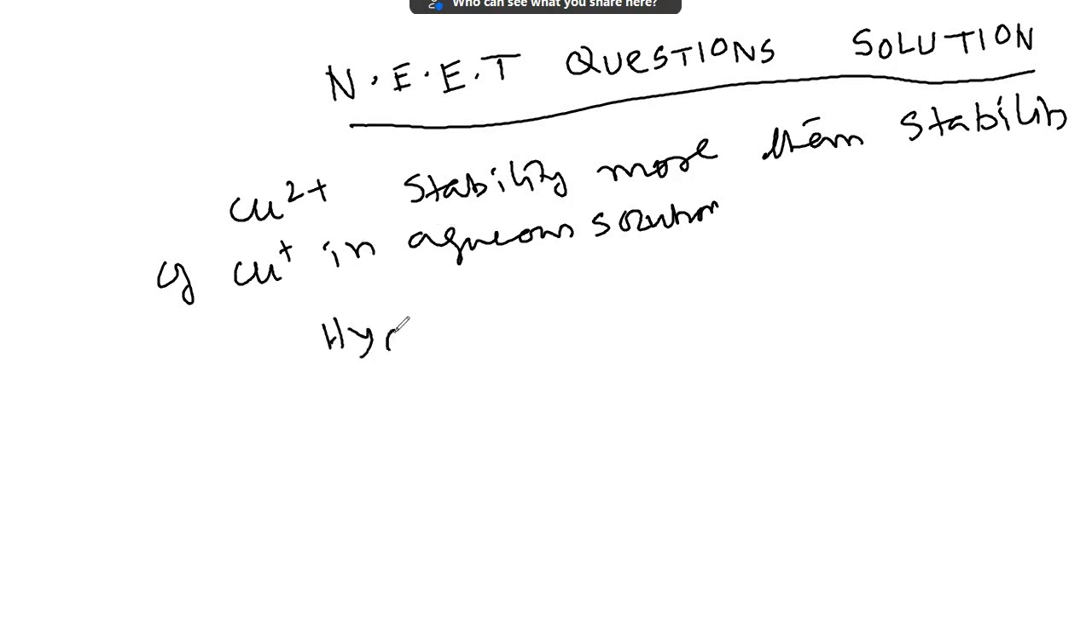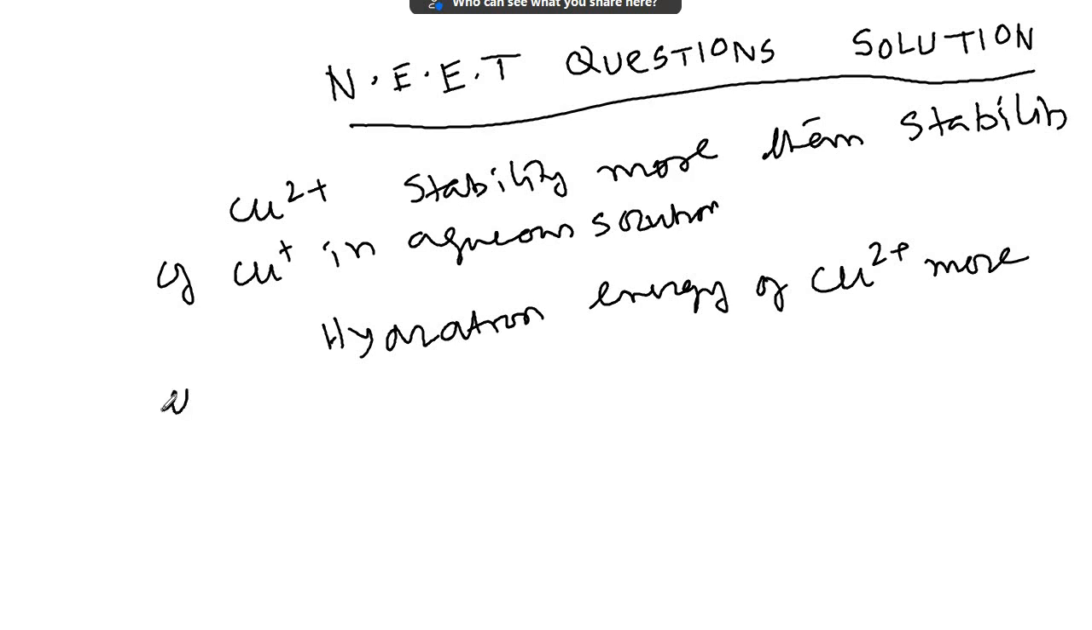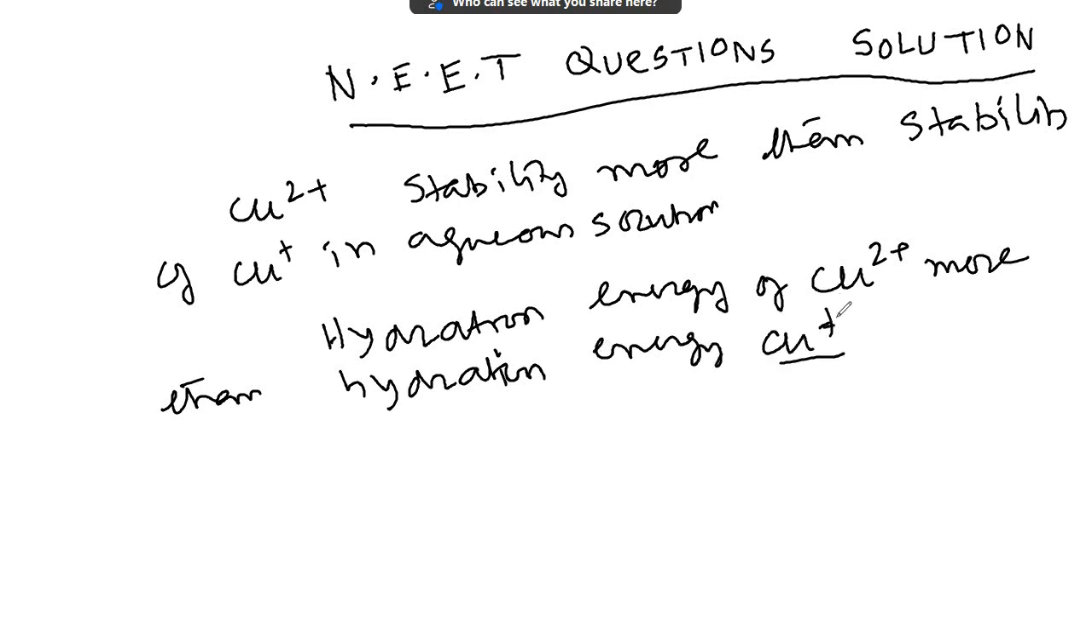Hydration energy of Cu2+ is more than hydration energy of Cu+. Now I will explain why this happens. Cu has atomic number 29, electronic configuration argon 4s1 3d10. So Cu+